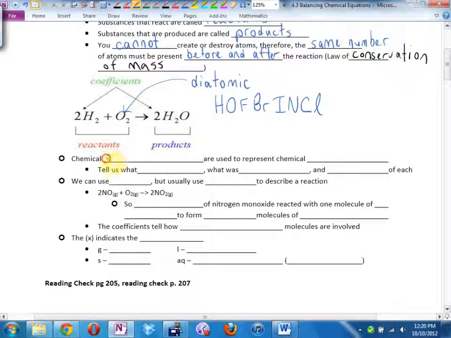Here's what we're going to be doing. Chemical equations are used to represent chemical reactions. In fact, an equation tells us what reacted, what was produced, and how much of each.